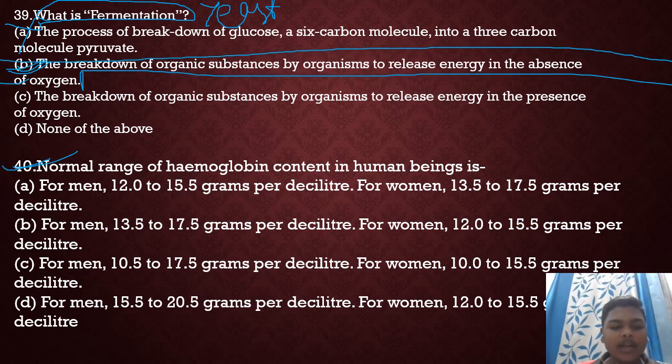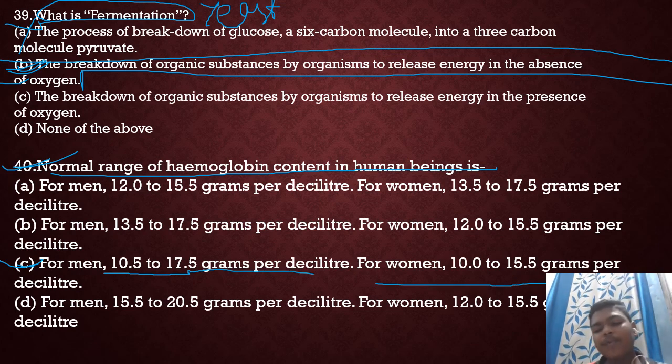Then 40 number. Normal range of hemoglobin content in human beings is dash. So option C will be right: for men 13.5 to 17.5 grams per deciliter, for women 12.0 to 15.5 grams per deciliter. So 40 number, option C will be right.